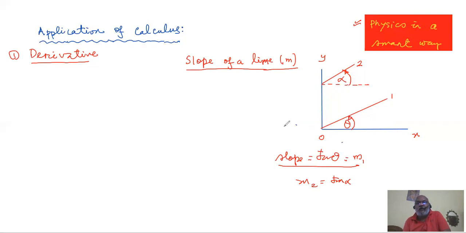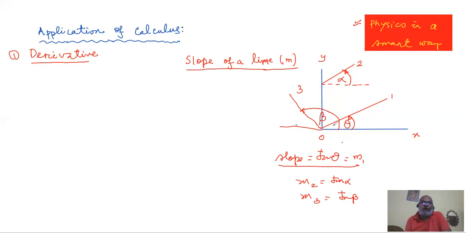Let us say if we have a line like this, a straight line like this, that is line number 3, then to determine the slope of line number 3, I have to move from positive x-axis, and you can clearly see a huge angle is produced, that is beta. So slope of the third line m3 will be equal to tan beta.